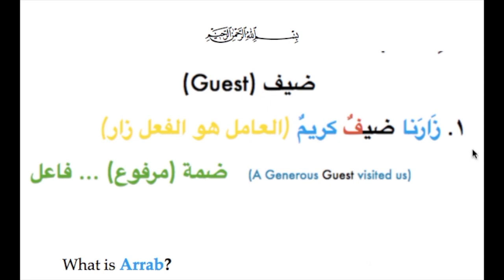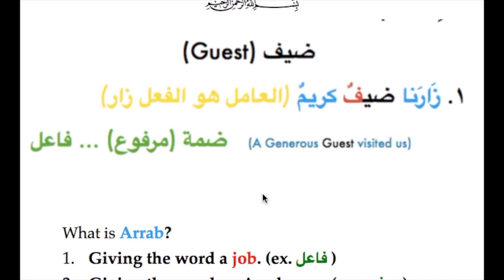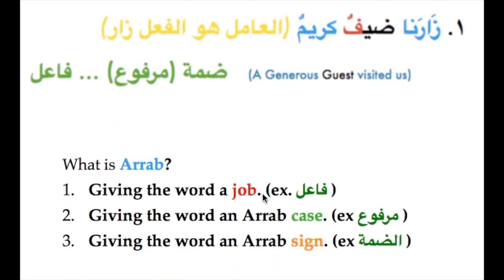Also, when we look back at lesson 20, we did something, and I'm talking about the thing in green, that could also be a way to define what i'rab is. The first thing is you give the word a job, as in what we did here when we said ضيف is fa'il. The second thing is you give the word an i'rab case, and here we said marfu'. The third one is you give the word an i'rab sign, and we said here it's dhamma.